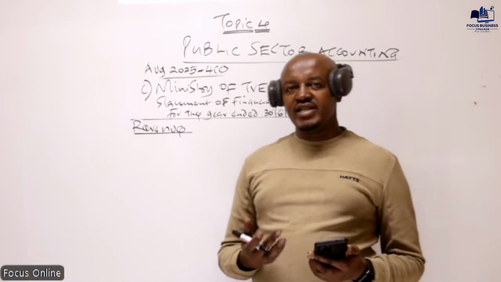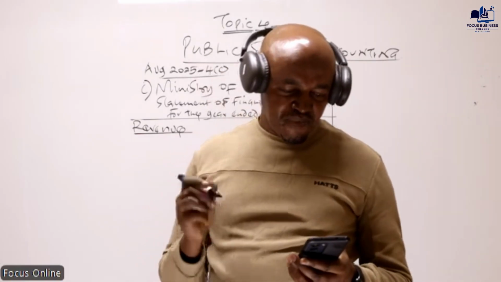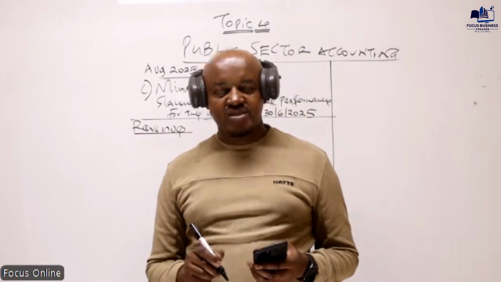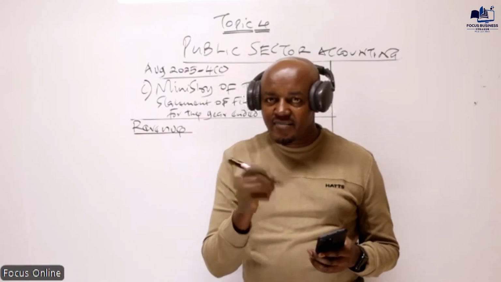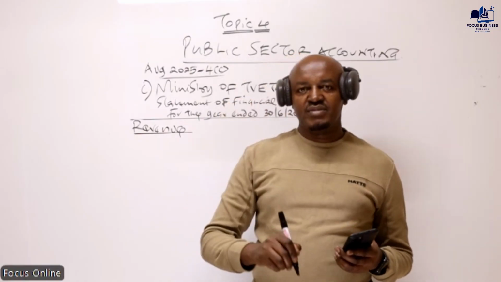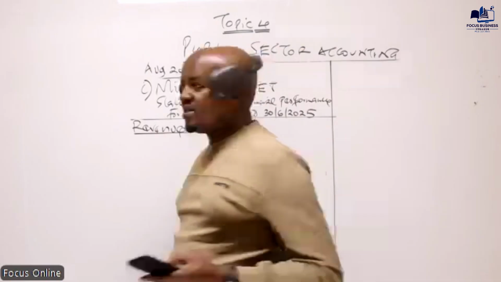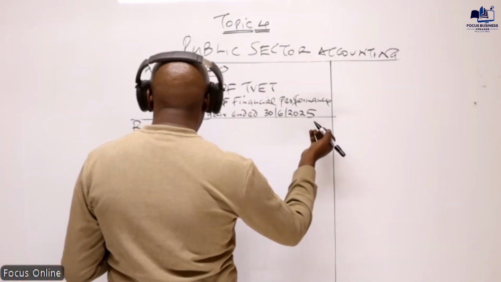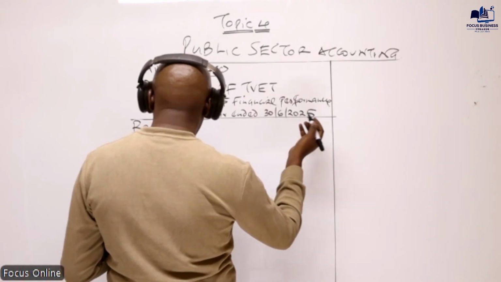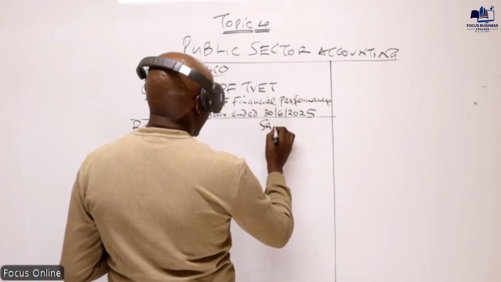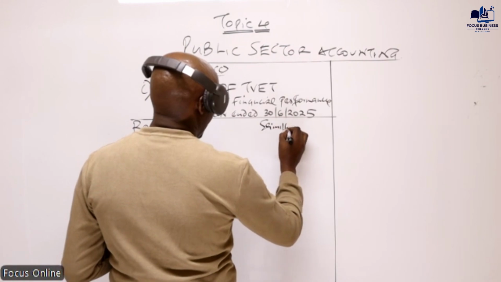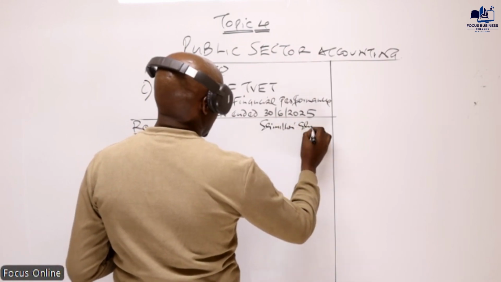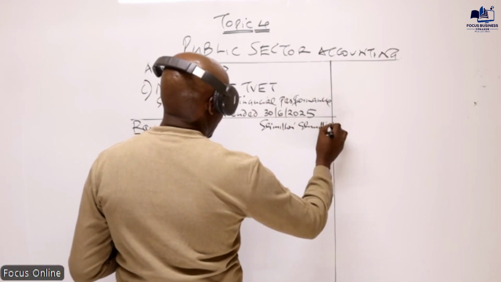So which items of revenue do we have here? First of all, the first item we have is the transfer from the exchequer. This is the amount of money which was allocated to this ministry from the exchequer, or basically from the treasury. We can have two columns here, and I hope you can see our figures up there.